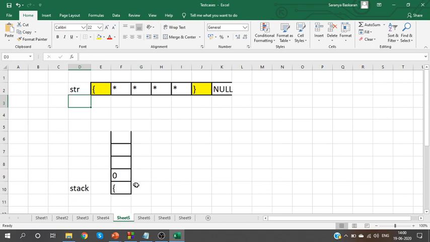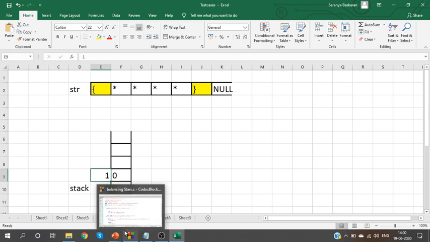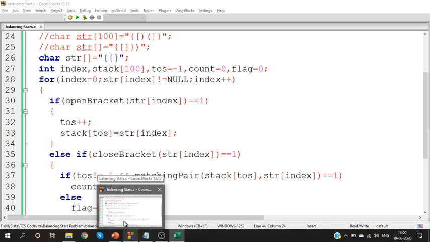So, as soon as you see an open bracket, start counting the number of stars. When I see an open bracket, I'll push that open bracket. Along with that, I will store the count also. Two operations to be done. Push that open bracket. Along with that open bracket, start counting the values.